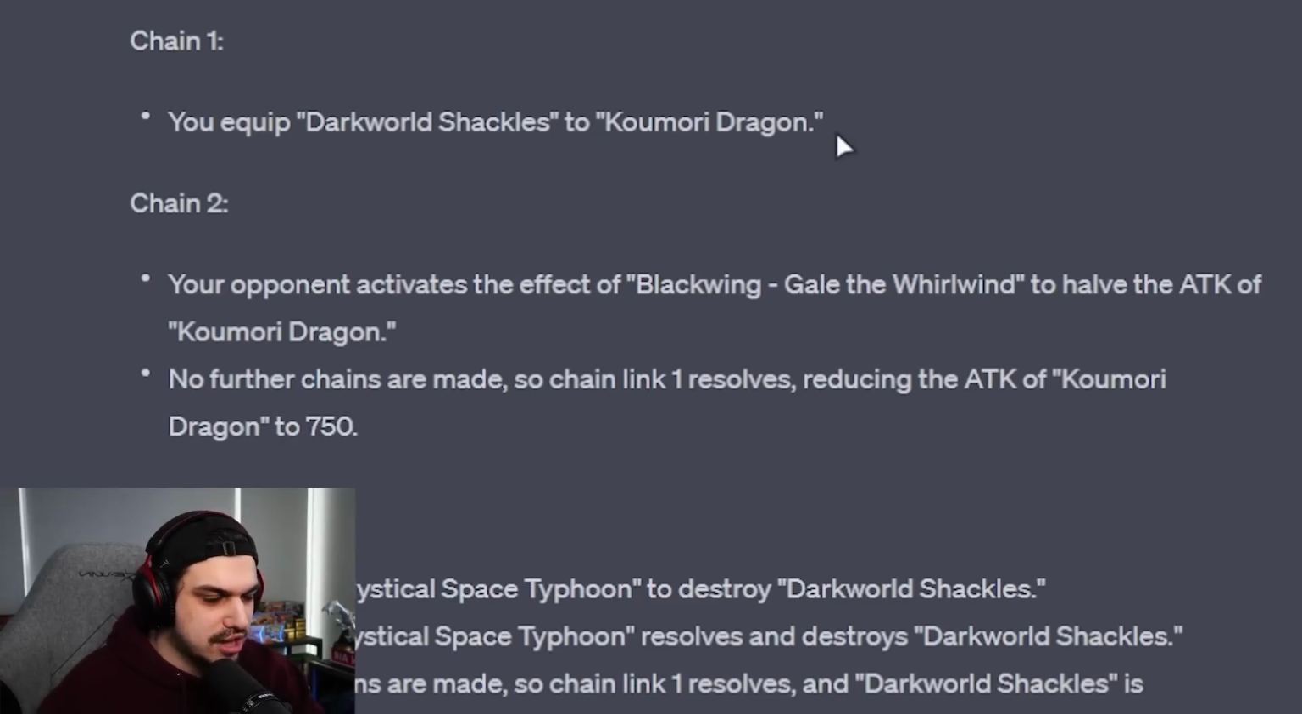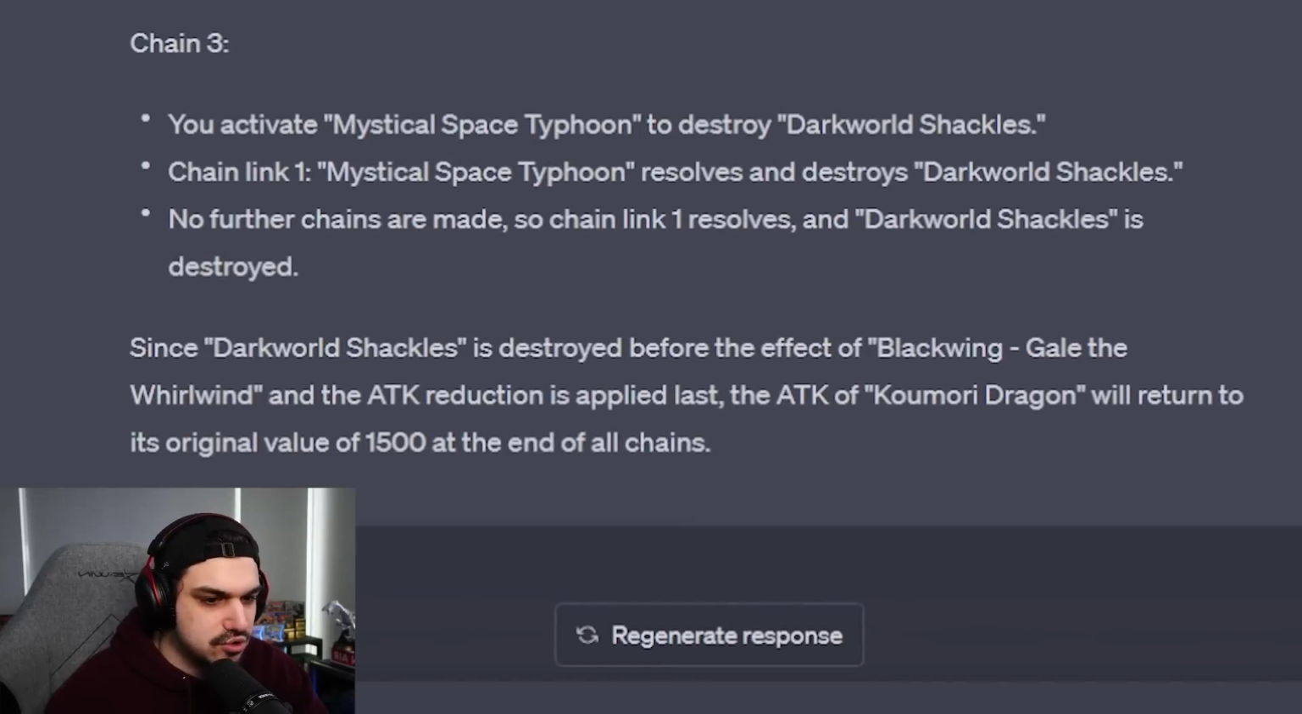You equip Dark World Shackles to Kumori Dragon. Your opponent activates the effect of Blackwing Gale of the Whirlwind to have the attack of Kumori Dragon halved. No further chains are made, so Chain Link 1 resolves, reducing the attack of Kumori Dragon to 750. You activate Mystical Space Typhoon to destroy Dark World Shackles. Chain Link 1, Mystical Space Typhoon resolves and destroys Dark World Shackles. No further chains are made.